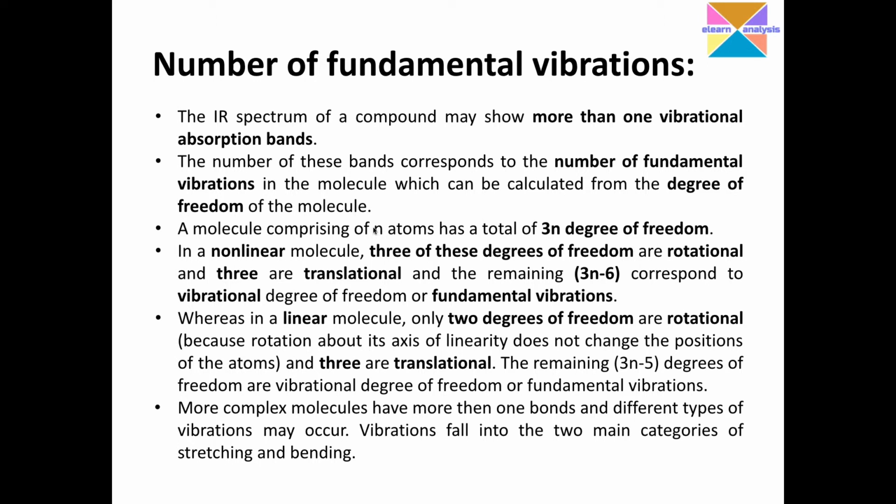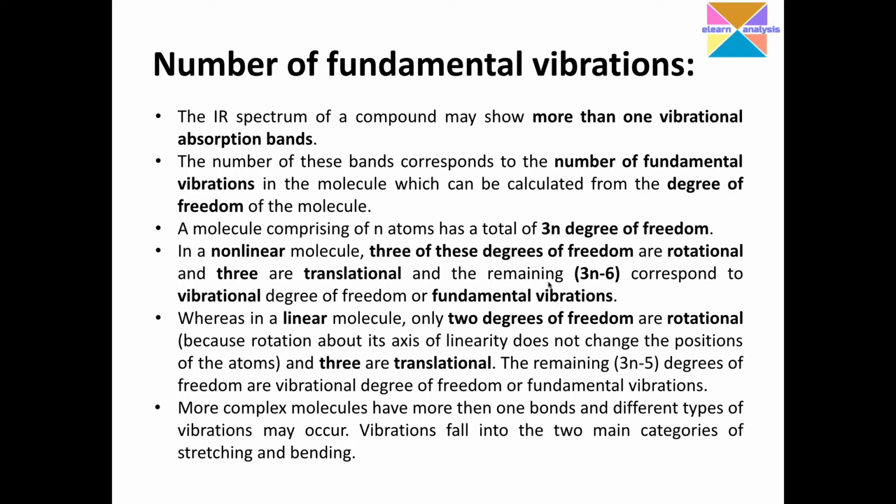When we have those degrees of freedom, a molecule may possess those many possibilities, whether translational, rotational, or vibrational kinds of motions. If my molecule is non-linear, then 3 of these degrees of freedom are rotational, 3 are translational, and the remaining, that is 3n minus 6, are vibrational. We apply 3n minus 6 to non-linear molecules, and for a linear molecule we apply 3n minus 5.